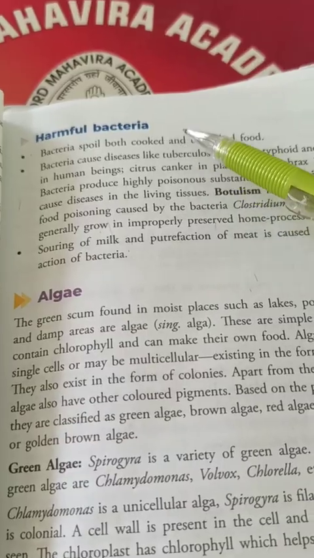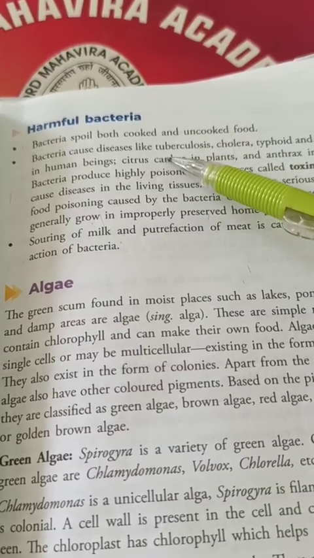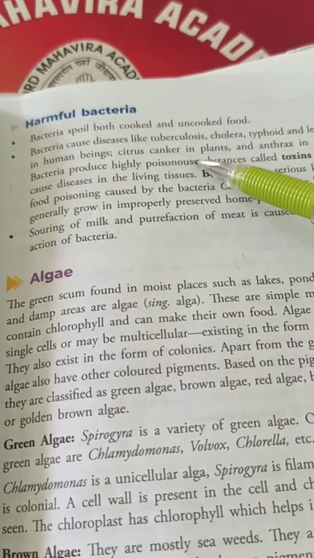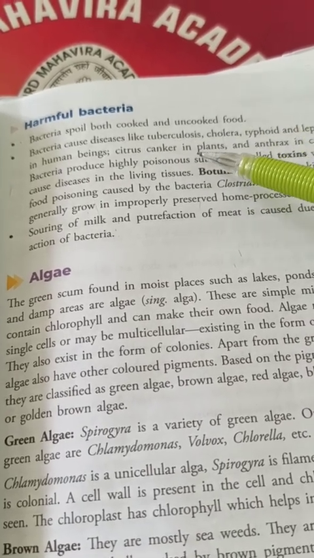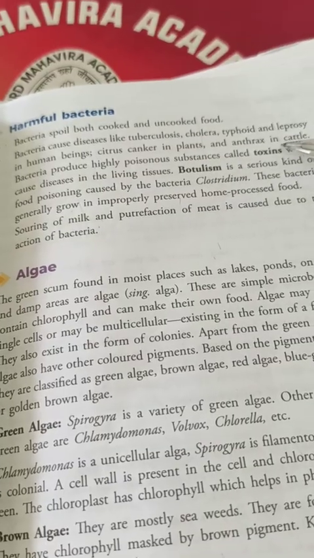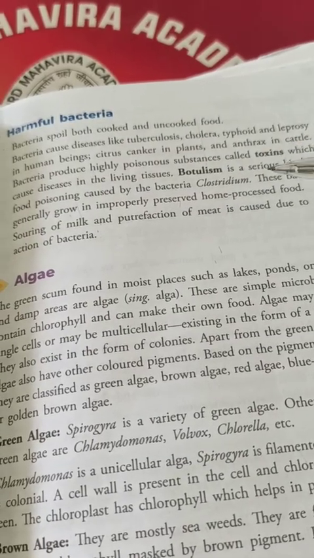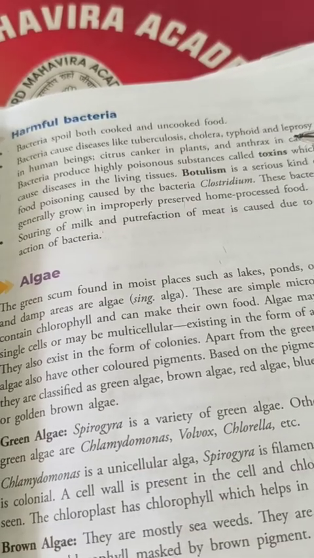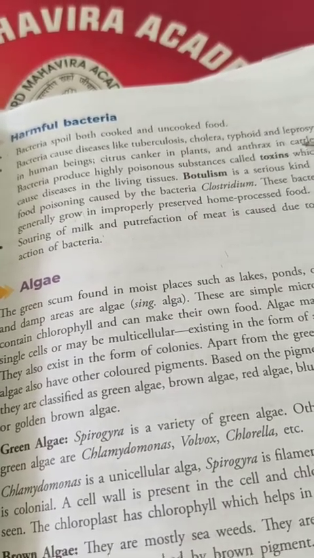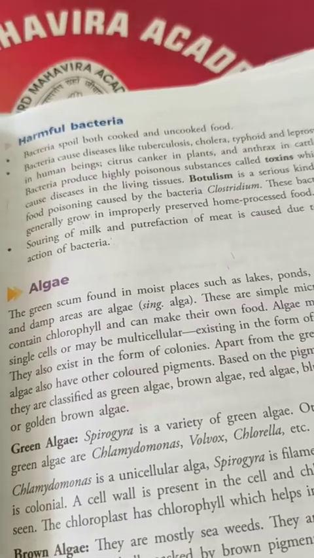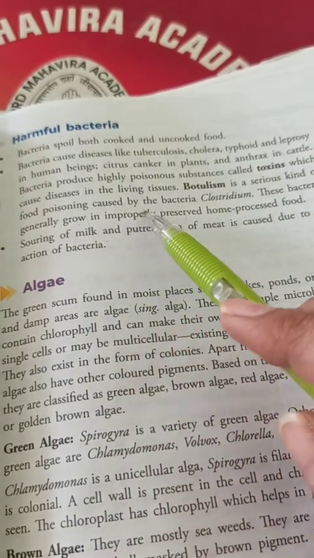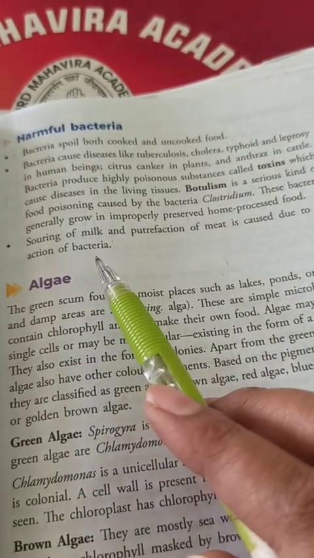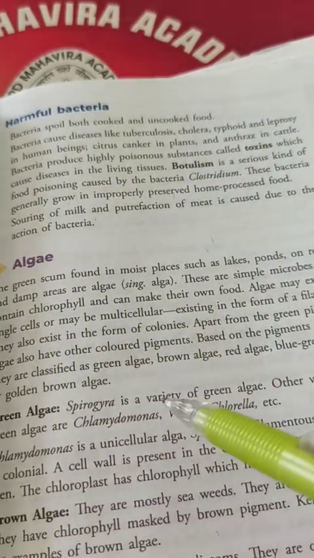So, bacteria, apart from the uses, have disadvantages also. Bacteria spoil our cooked and uncooked food. They cause various diseases like tuberculosis, cholera, typhoid, leprosy. Sometimes when we eat food which is stale or which has been poisoned by bacteria, food poisoning can also occur, which is caused by the bacteria Clostridium. In fact, souring of milk is also due to the action of bacteria.